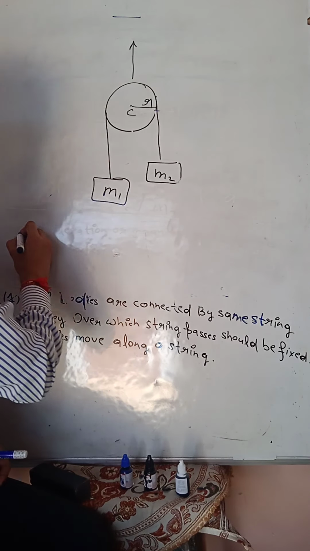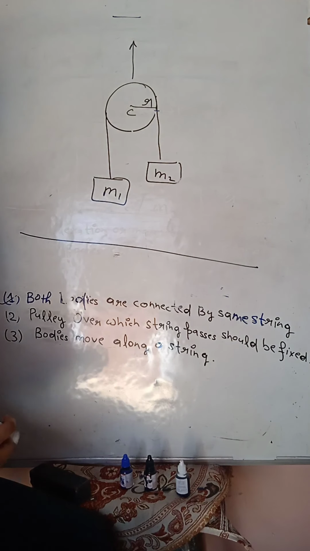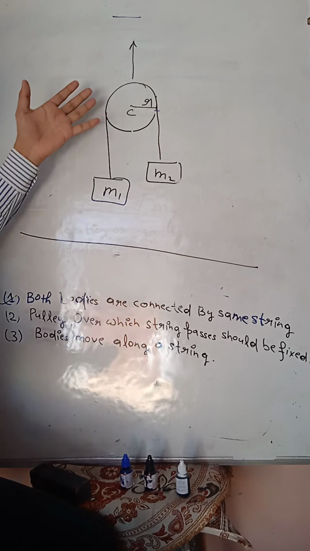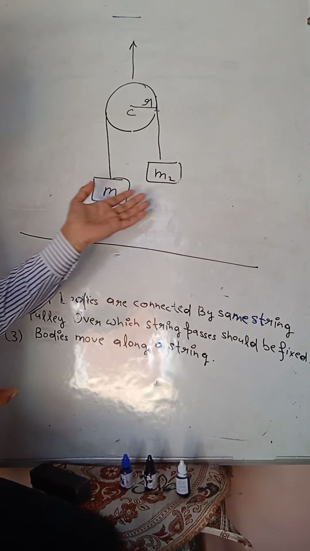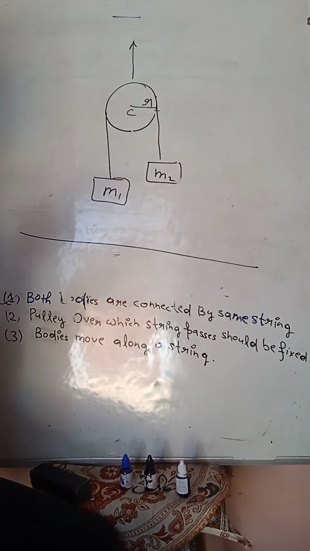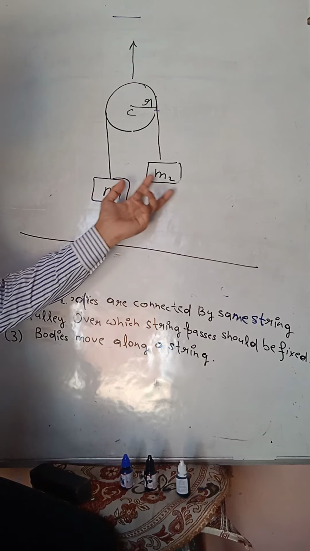I am considering a reference line here. Now we will use some geometry to find the relationship between the acceleration of pulley and the acceleration of two blocks.